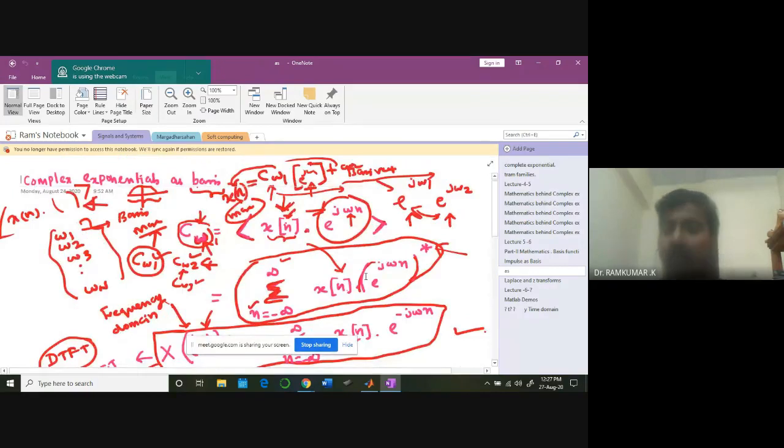Now that's what we learned when the corresponding basis signals are e power j omega n. What are all the basis signals? Not impulses, sorry, complex exponentials. For these complex exponentials, when you vary omega, for example, you are going to have one basis. These basis vectors are all orthogonal to each other, and they are orthogonal only. They are not orthonormal. You have to verify that. Maybe take it as homework and check whether e power j omega n signals with omega 1, omega 2 frequencies are orthogonal or orthonormal.